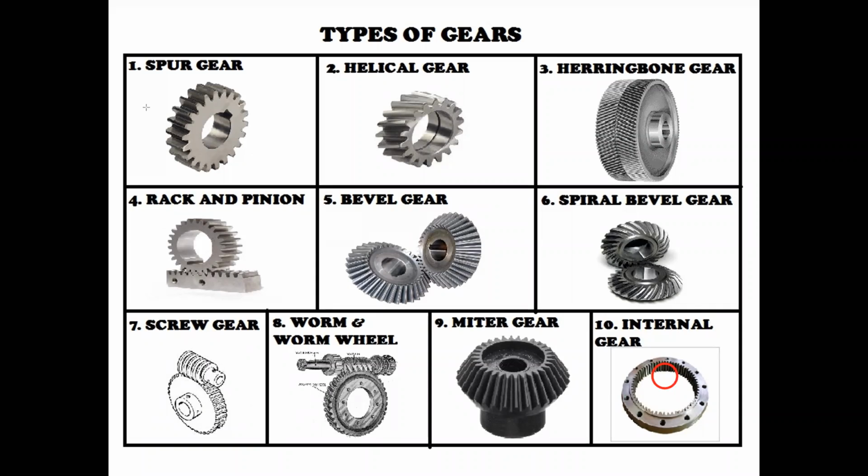That type of gearing is called internal gearing, or internal meshing. That means the internal wheel is meshed with the driven gear or pinion gear.